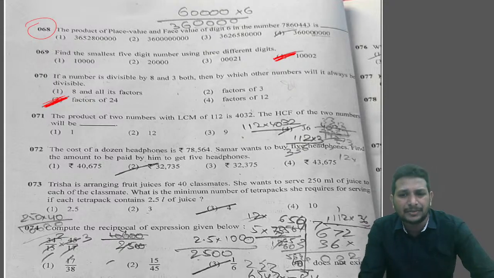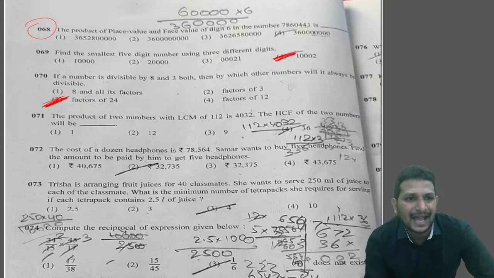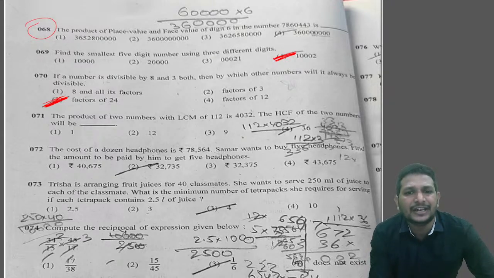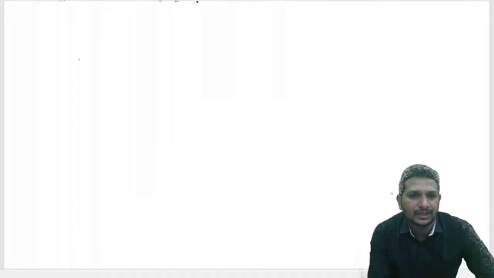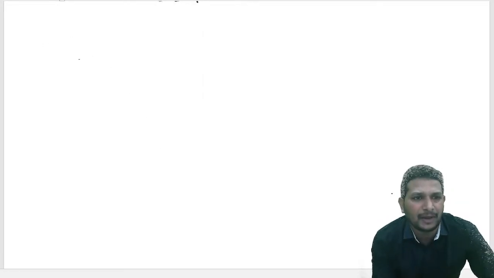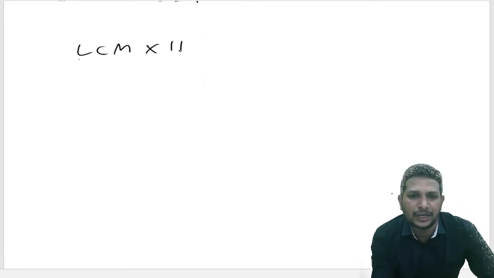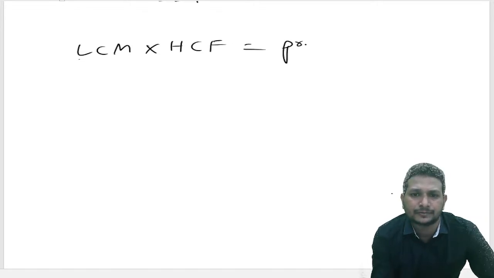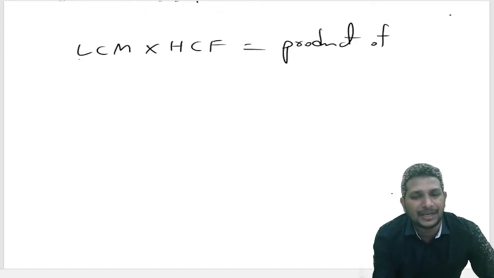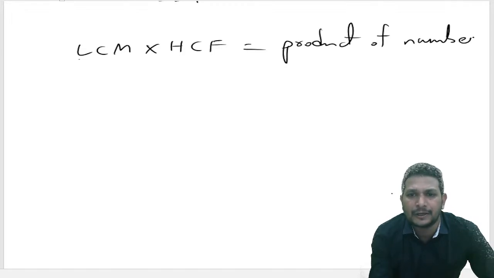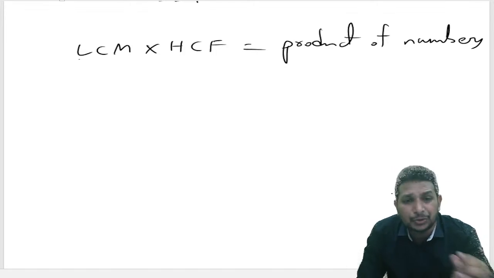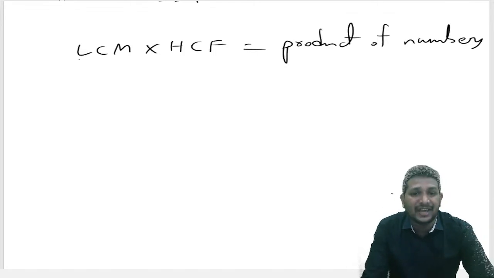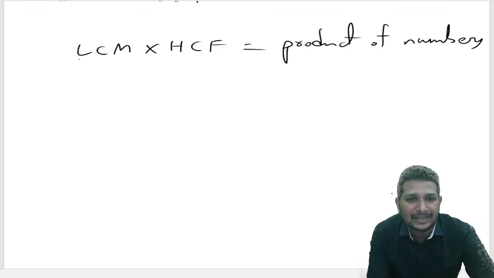HCF of two numbers will be. So here they're asking us to find the HCF of the numbers. We can depend on this formula: LCM into HCF equals product of numbers. LCM is given as 112, so LCM will substitute as 112.